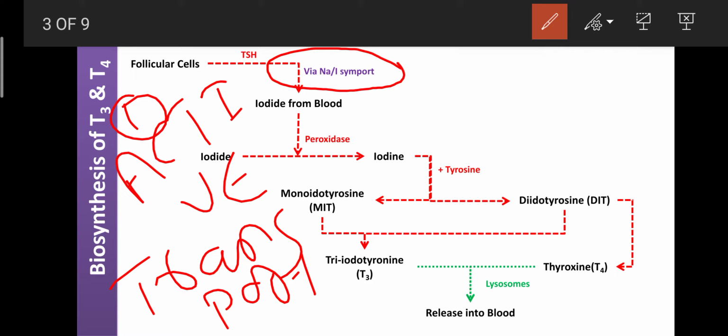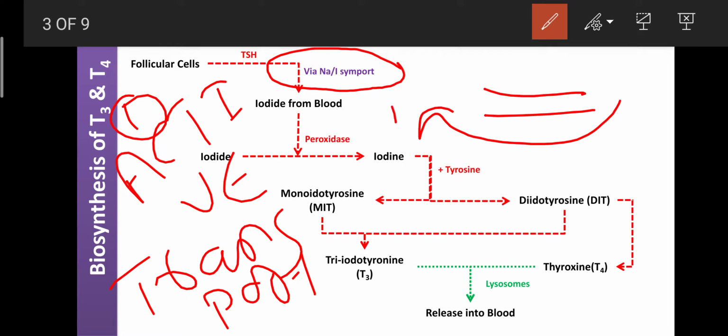by involving the active transport process through channels, and those channels are known as the sodium iodide symport. It means certain channels are present in the plasma membranes of the follicular cells. These channels are made up of integral proteins or peripheral proteins. They act as channels, and some channels are known as the sodium iodide symporter. So first, the sodium enters inside the follicular cell from the blood.